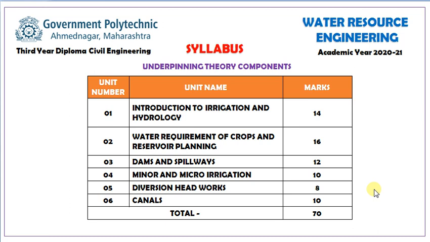Next, minor and micro irrigation, 10 marks. Diversion headworks, 8 marks, and canals, 10 marks. If we add this up, the total will be 70. So in this book we have to go through 6 units. Regularly in all videos we are going step by step. After unit 1 is completed, then unit 2, then 3, 4, 5 and 6.